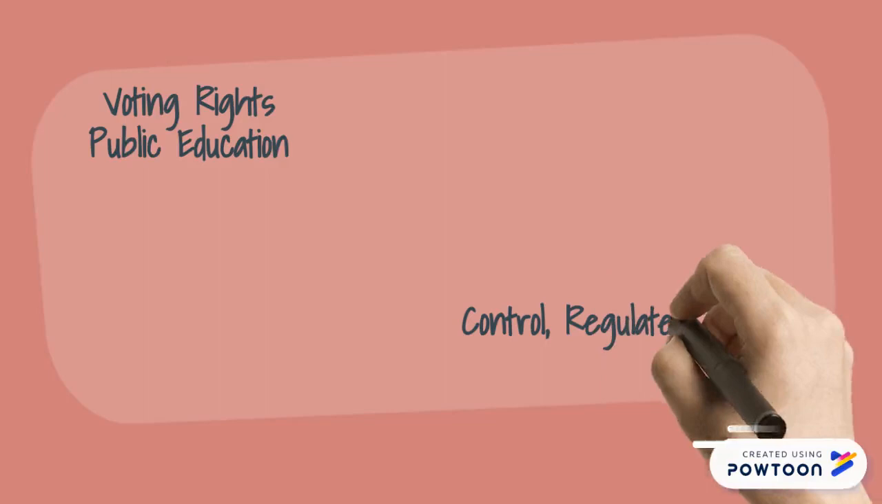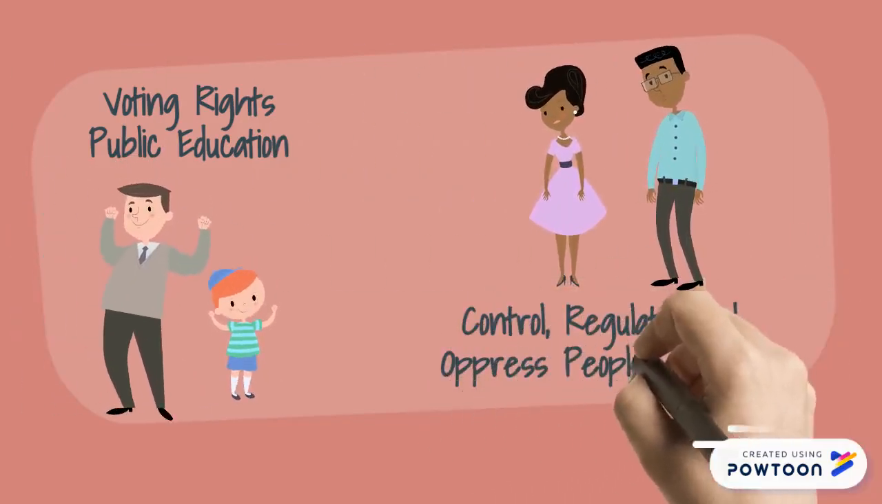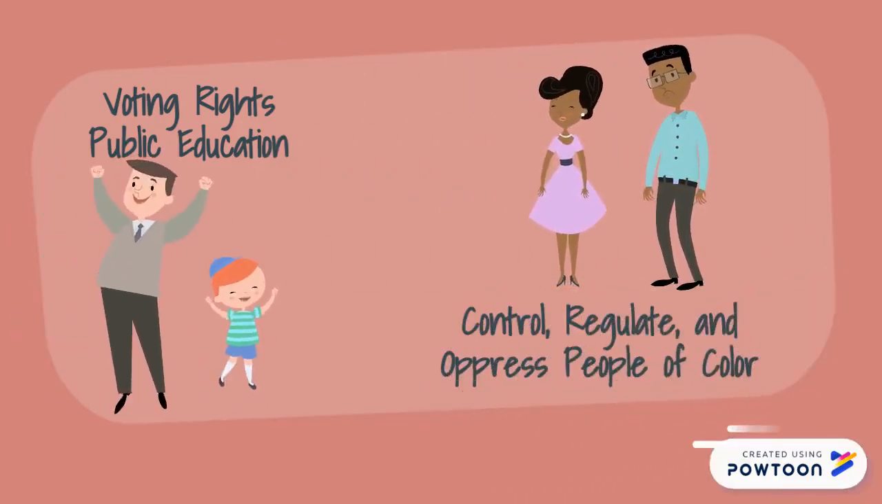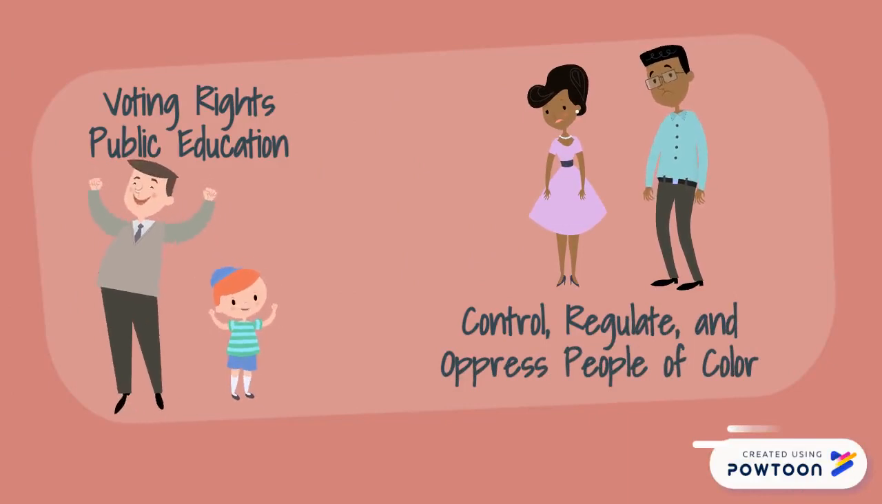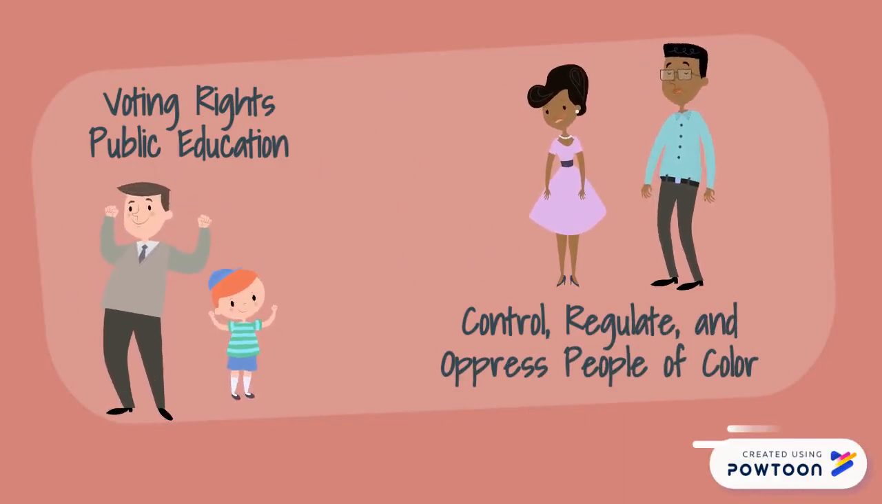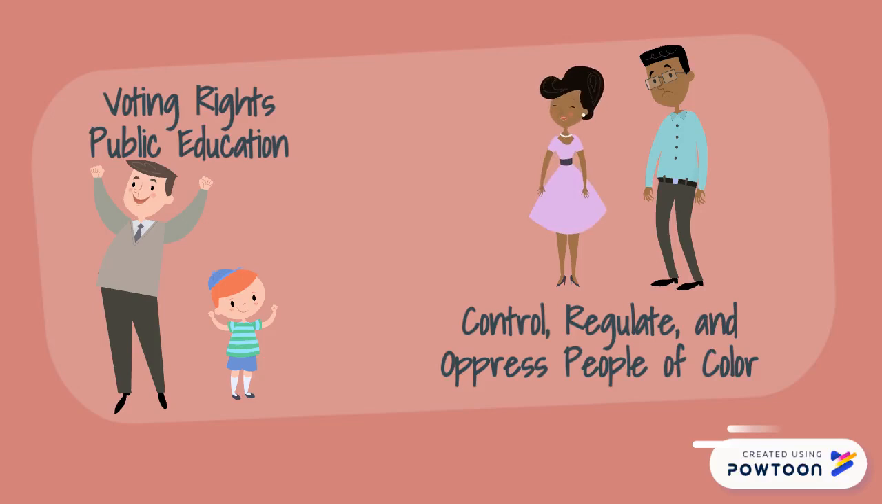This included moral treatment for alcoholism and mental illness. It also provided many Americans with voting rights, public education, and the abolition of imprisonment for indebtedness. Thirdly, they added policies to control, regulate, and oppress people of color.